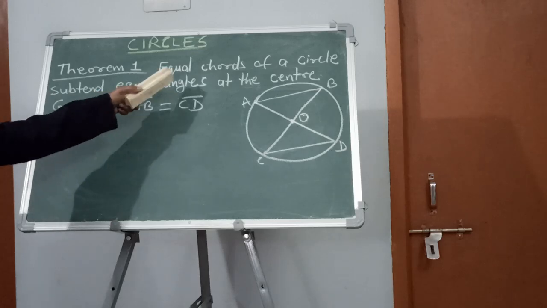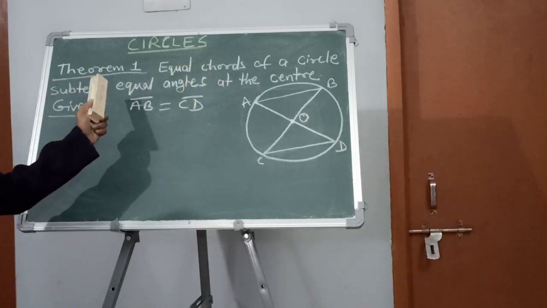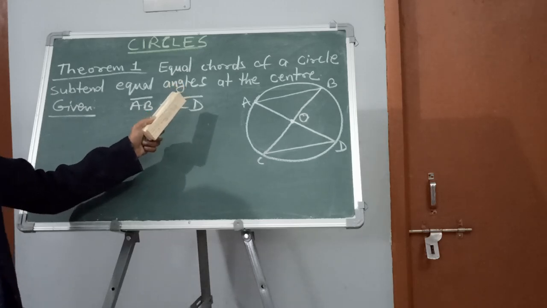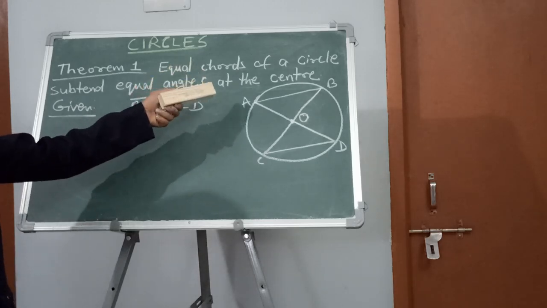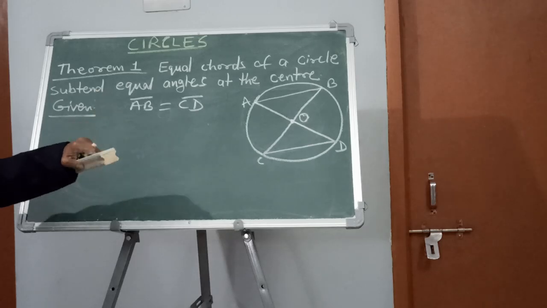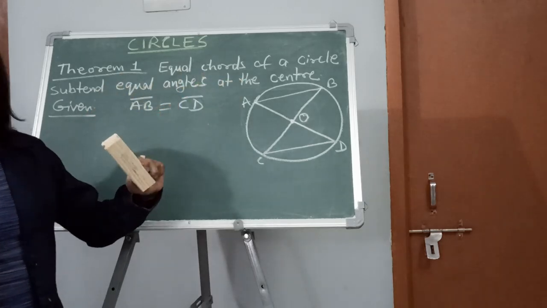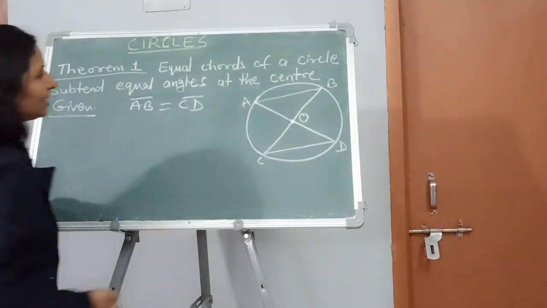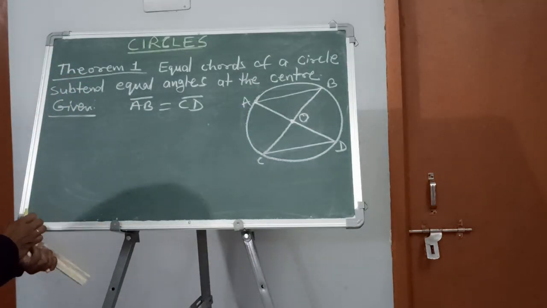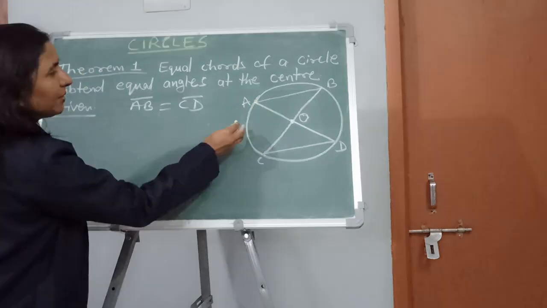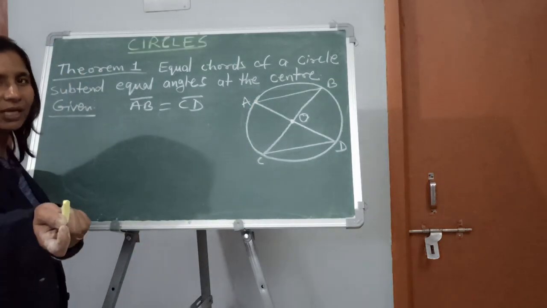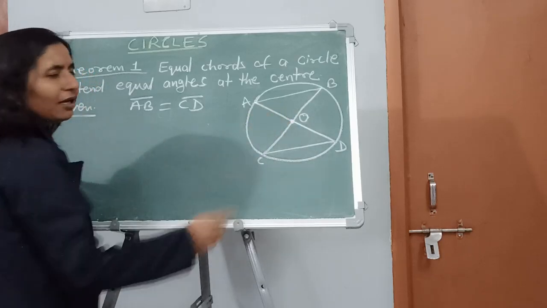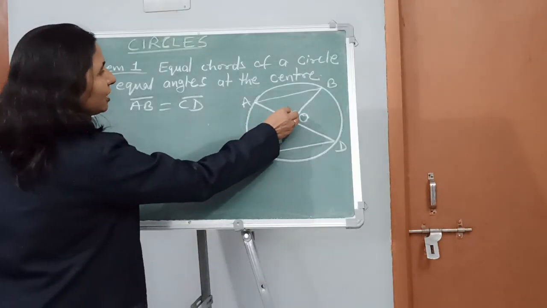Right? Equal chords of a circle subtend equal angles. Which type of angle? Equal angles. It means the measurement of both the angles subtended by these two chords will be equal, the same value, at the center. Where? At the center. So let us see. Here you can see in this diagram that this chord AB is forming an angle at the center, ये जो chord AB है, ये क्या कर रहा है? Center पे angle बना रहा है.